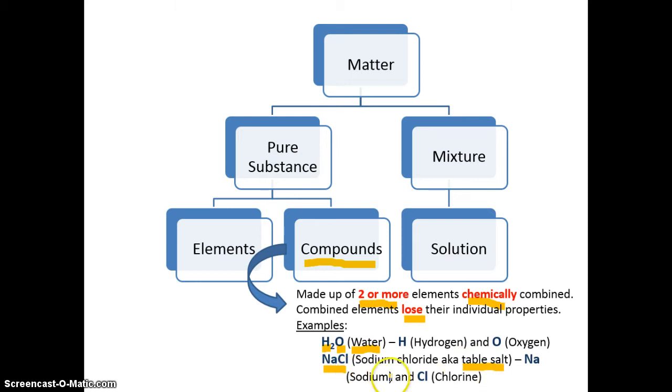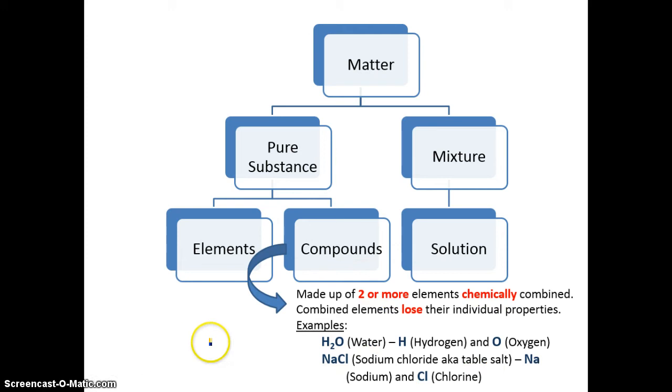Sodium is actually a metal, and chlorine is a gas. When they combine and make sodium chloride, it's a very, very different substance than if sodium and chlorine were all on their own. So when these elements combine chemically, they lose the individual properties that they brought to the table and form a completely different substance. All right, let's erase this.